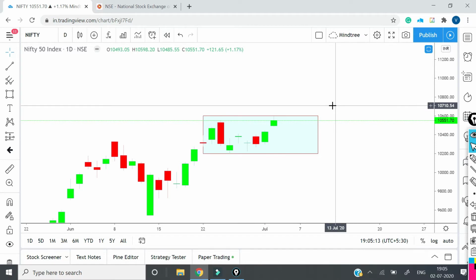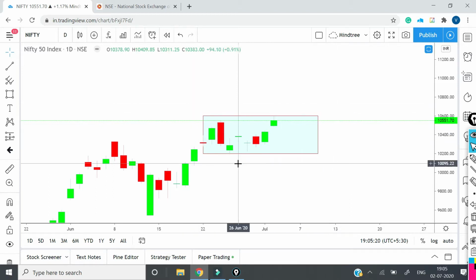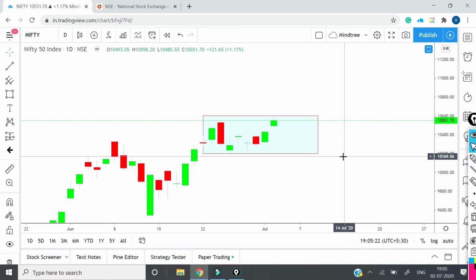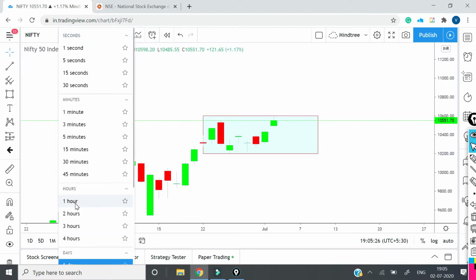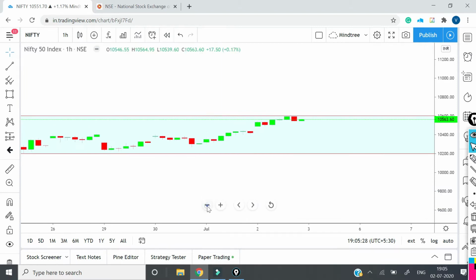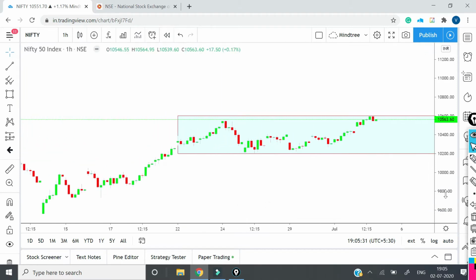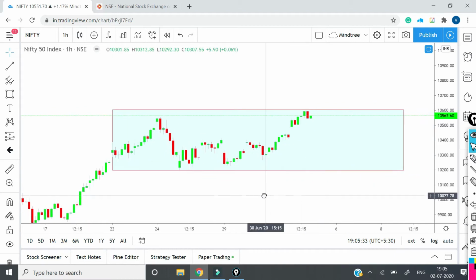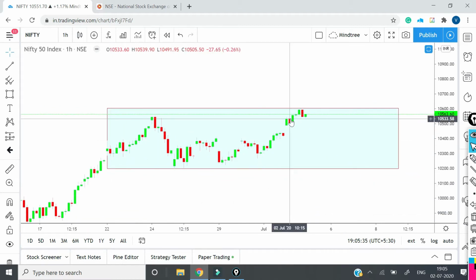You can see it on your charts when you open them on your laptops and computers. So this is a broader range which got formed. Now let's try to see this range in the 1 hour time frame. Okay, so this is the 1 hour time frame of Nifty. Now look at this range.